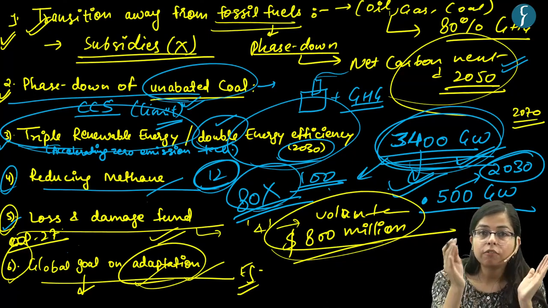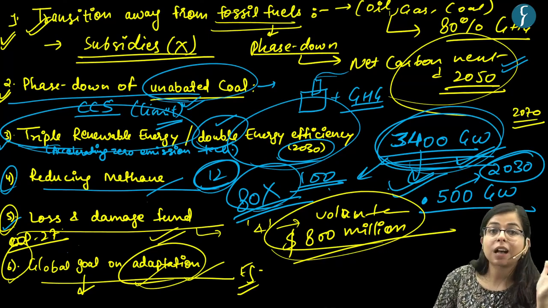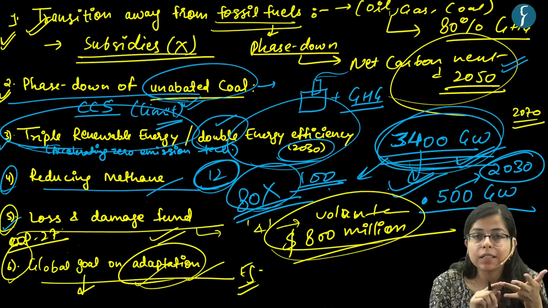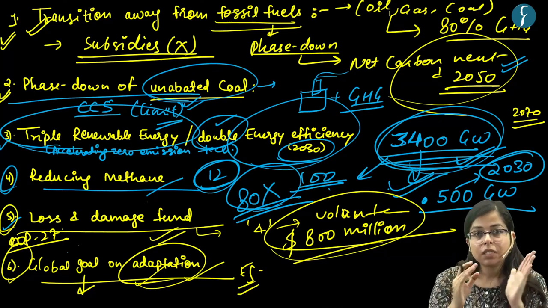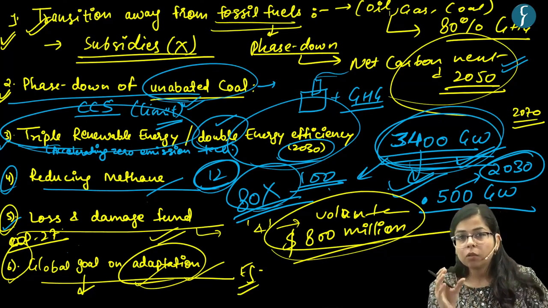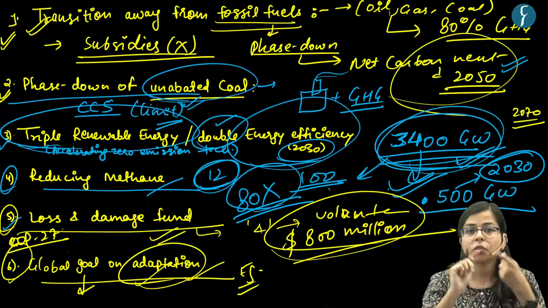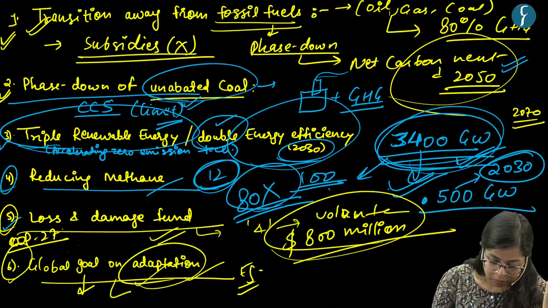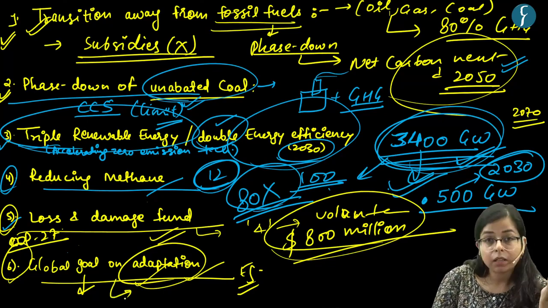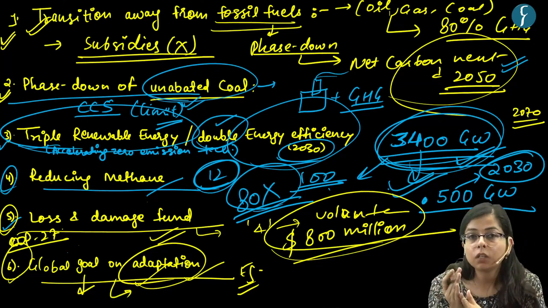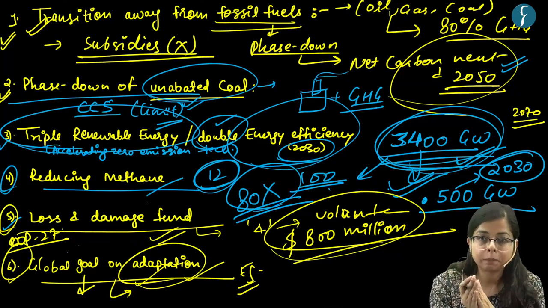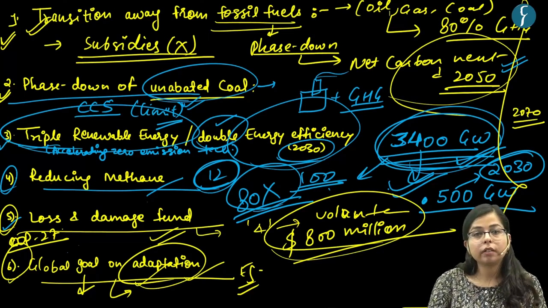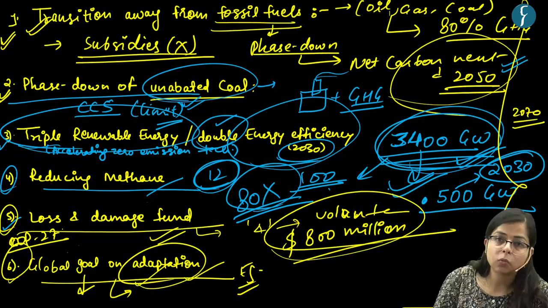A green wall of forest has been formed in the Sahel region of Africa to provide food security and to lessen the impact of climate change. These are some local solutions, but there should be some global solutions also. For that, nothing concrete has been done, but a draft on the global goal on adaptation has been made. These are some of the important takeaways from COP28.